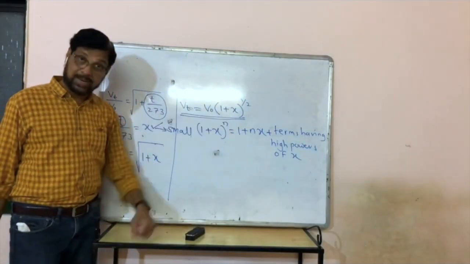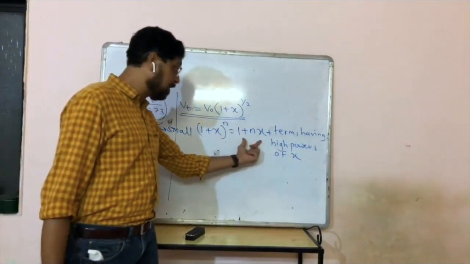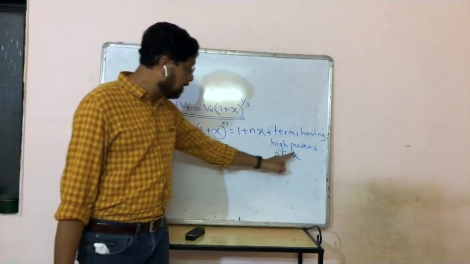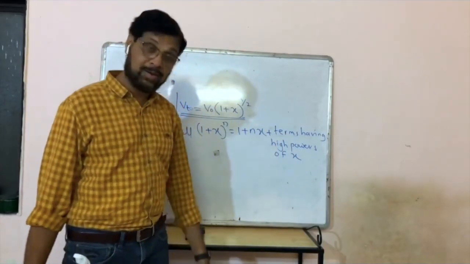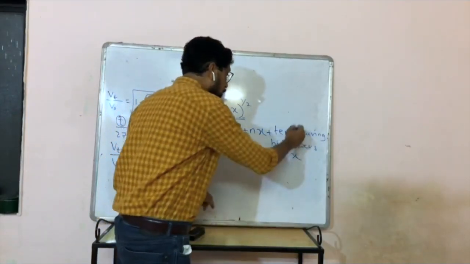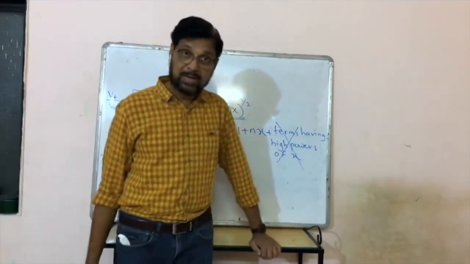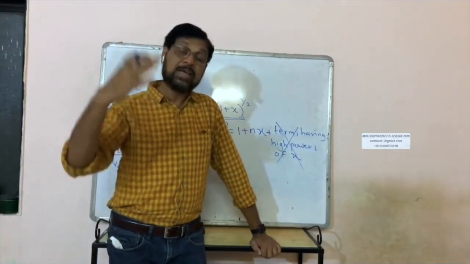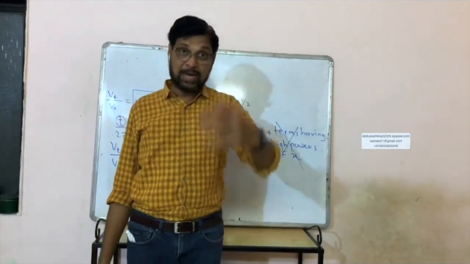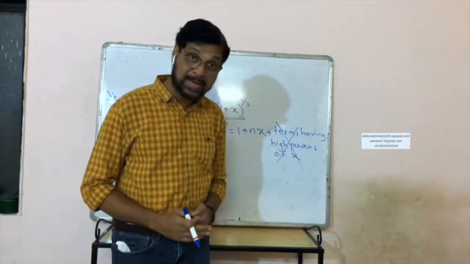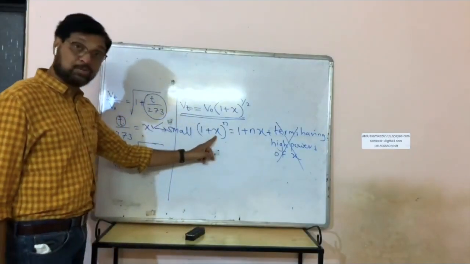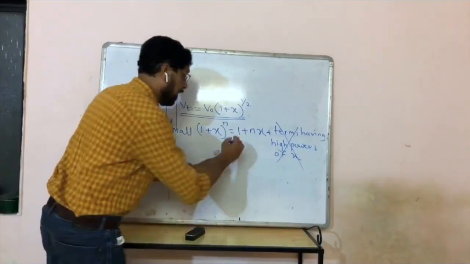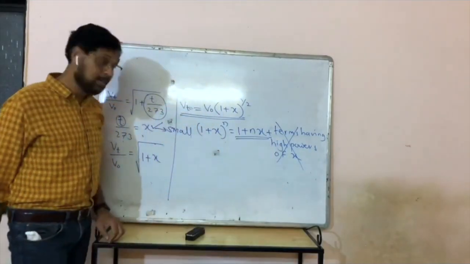1 plus x raised to n is 1 plus nx plus terms having high powers of x. And if x is very small, terms having high powers of x can be neglected, because if x is small, its square will be even smaller, and x cube even smaller. So if x is very small, 1 plus x raised to n is equal to how much? 1 plus nx, according to binomial theorem.